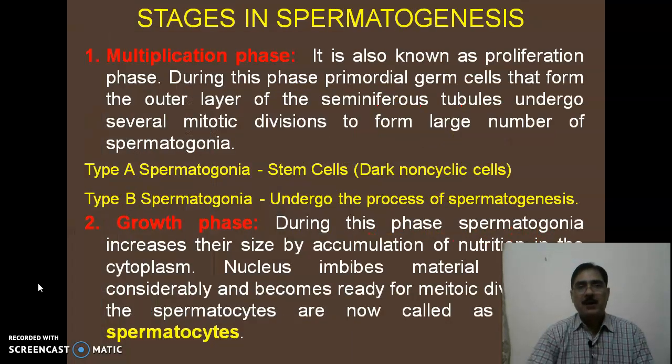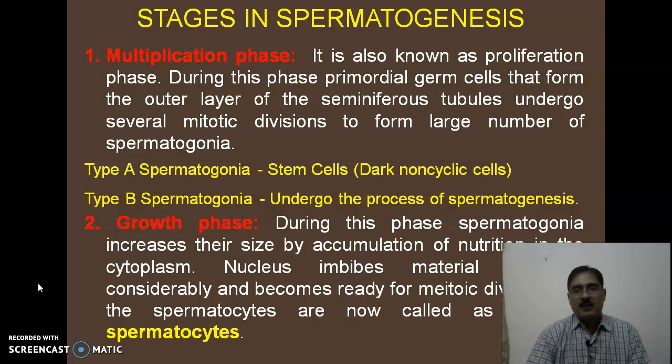Now first, the multiplication phase, which is also known as the proliferation phase. During this phase, the primordial germ cells that form the outer layer of the seminiferous tubules undergo several mitotic divisions to form a large number of spermatogonia, which are known as the sperm mother cells. And as I have already told you, there are two types of spermatogonia: the type A, the stem cells, which are dark and non-cyclic cells, and type B spermatogonia, which undergo the process.